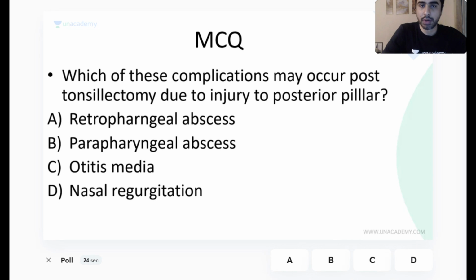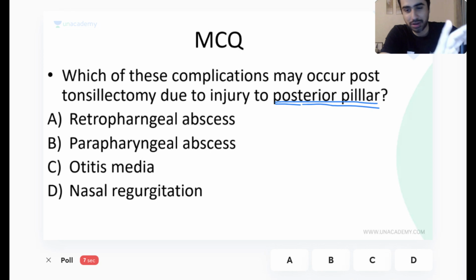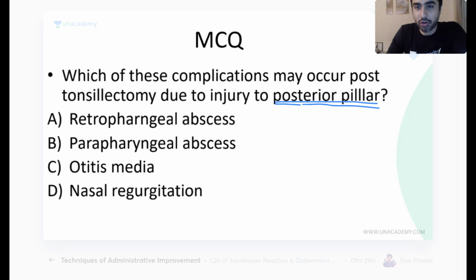So which of these complications may occur post tonsillectomy due to injury to posterior pillar? Posterior pillar injury will cause which of these complications? So you need to know what is posterior pillar. Normally posterior pillar injury doesn't happen. It shouldn't happen unless you do a very bad job. Many have gotten it wrong.